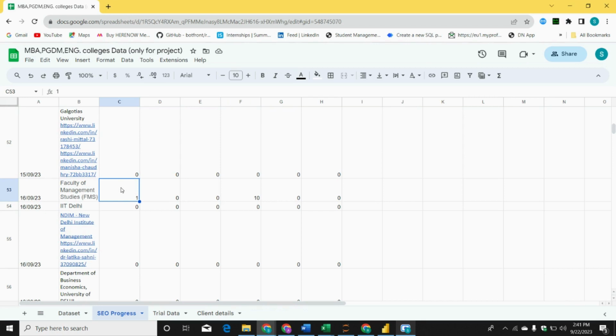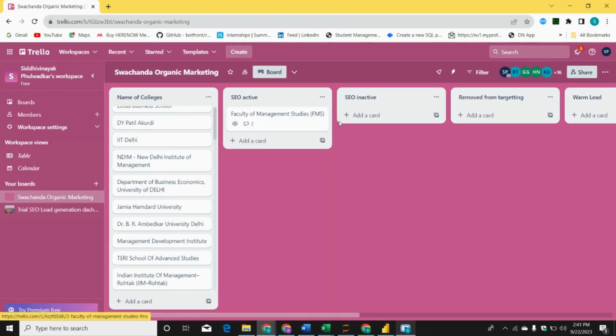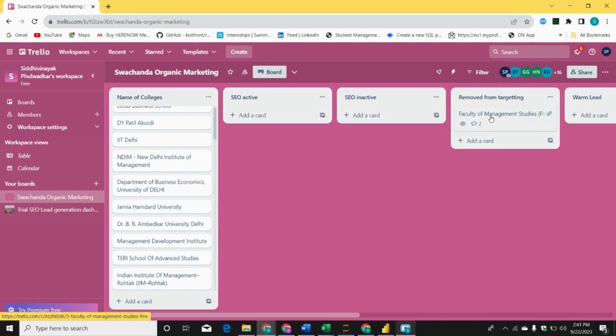Here, if the value is more than 0, it means our SEO is active. So you are expected to move that from inactive to active. If your strategy officer tells you that we cannot do any kind of activity for this particular college, and to change the strategy and not target this, then you got a mail or your team is telling you, and you will move this to removed from targeting.